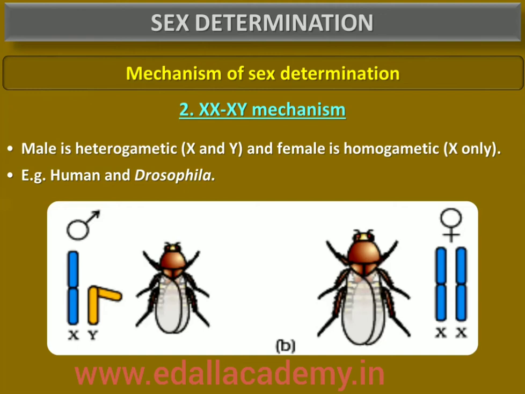Males produce two different types of gametes, either with or without X chromosome, or some gametes with X chromosome and some with Y chromosome, in both the cases XO and XY type. This kind of sex determination mechanism is an example of male heterogamety. So you try to remember the diagrammatic representation.